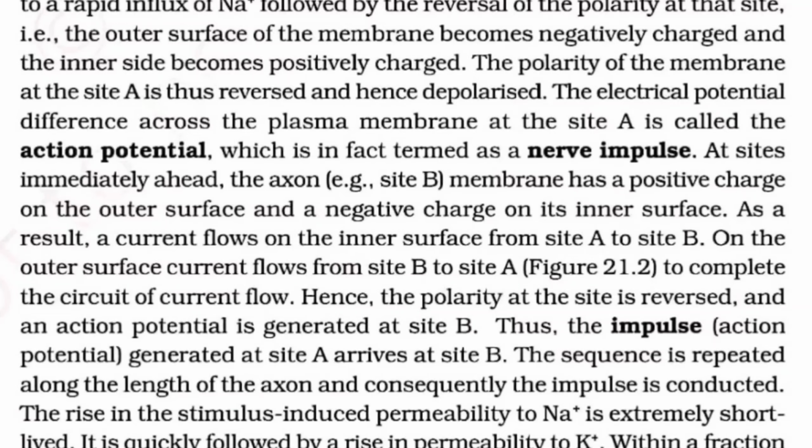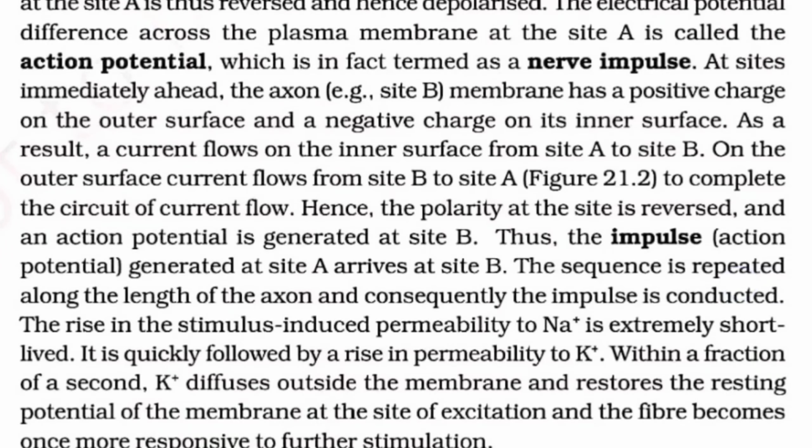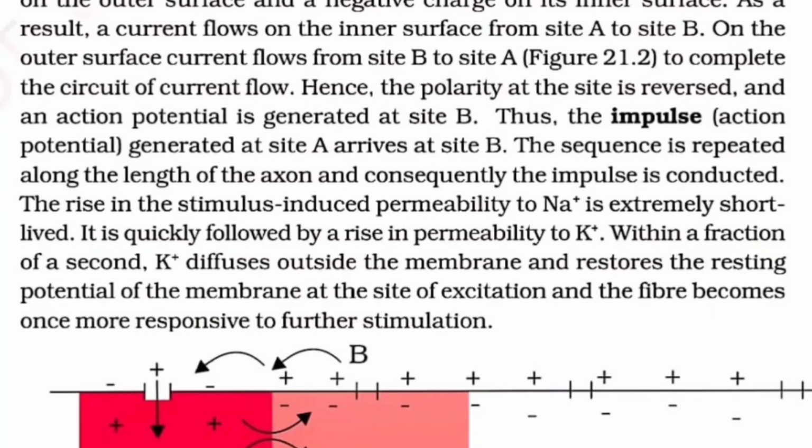It is the action potential, which in fact is termed as a nerve impulse. Okay, we will be calling it nerve impulse now. So at sites immediately ahead, the axon at site B has a positive charge on the outer surface and a negative charge on the inner surface. Correct? We'll go through the diagram, then it will be much clearer.